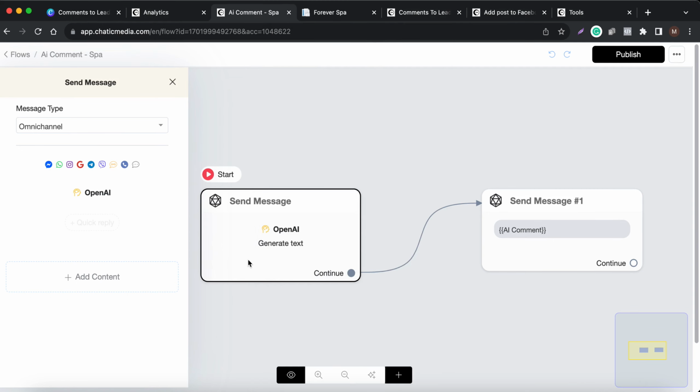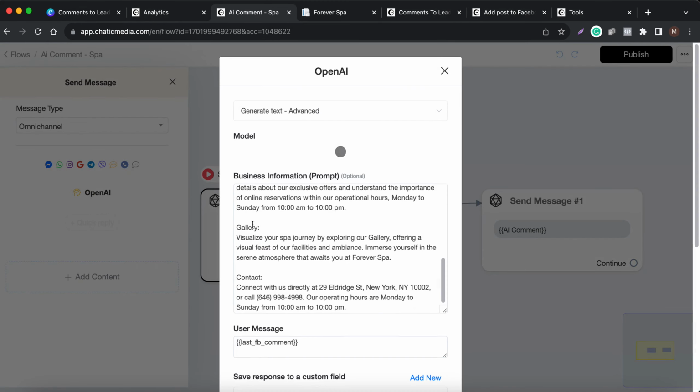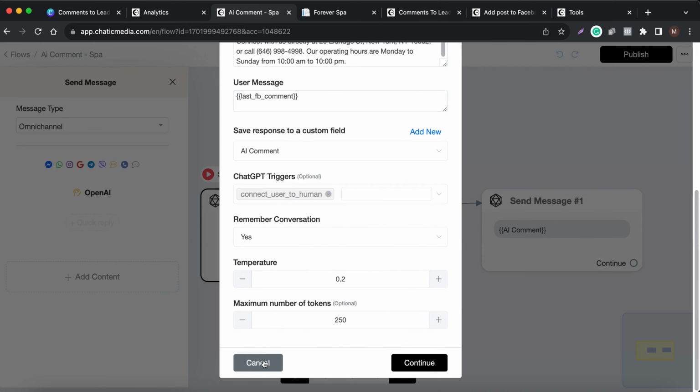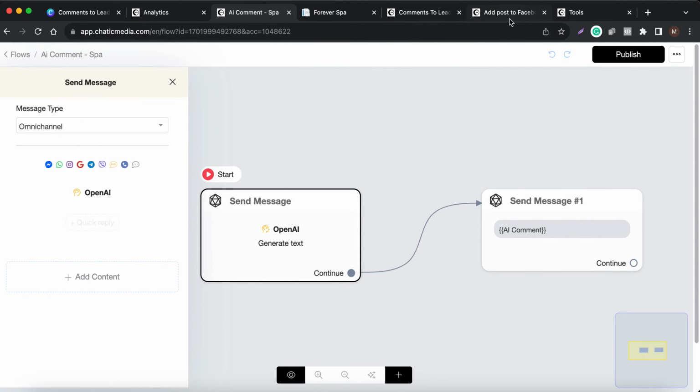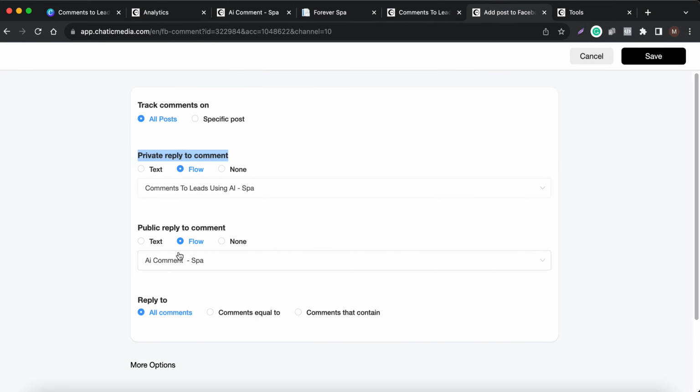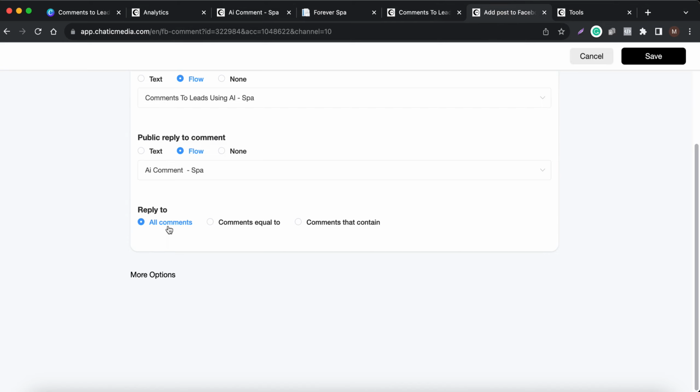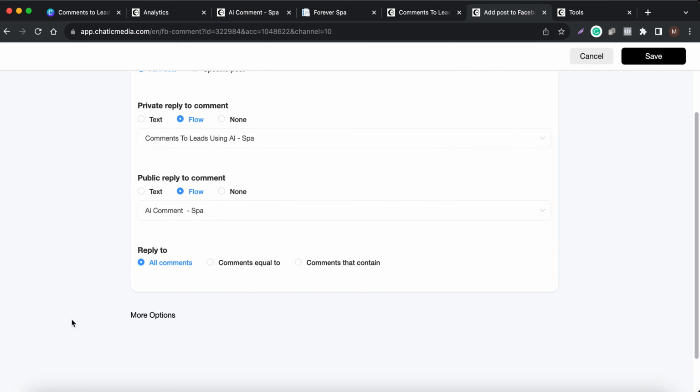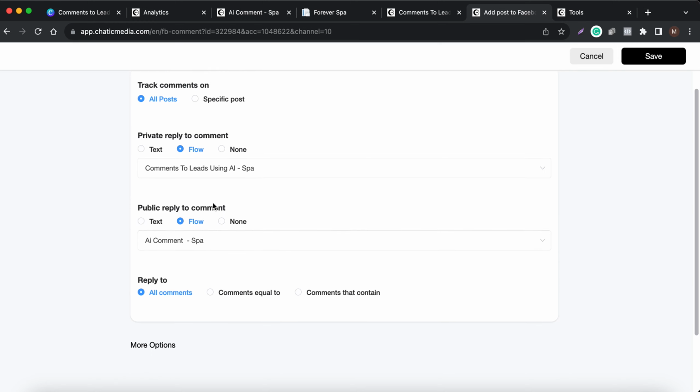So whatever business information we have provided over here will be used to reply to that comment posted by the user. That's how this public reply to comment is set up, and it says reply to all comments. Suppose you want to provide a discount and respond to customers only with specific comments. Let's say you can ask customers to comment on your reel or post with discount or December or specials, and then that automation will be triggered only when they comment specific keywords. But here I have chosen all comments, so whatever comments they post, this automation will run. It will add the public reply and also the private reply.